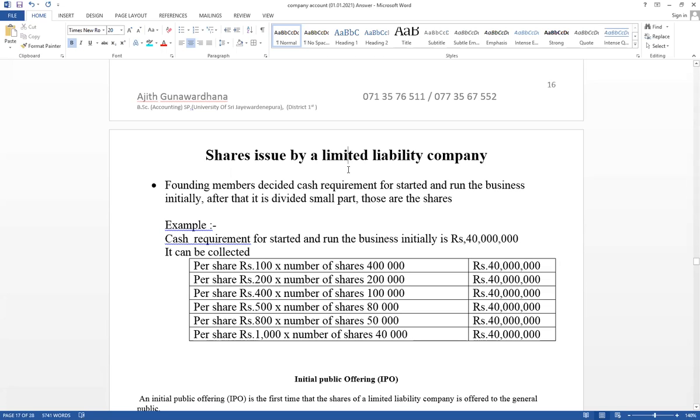Before thinking about share issues, think a little about proprietorship. Cash introduced by owner as a capital. Cash account debit, capital account credit. And think about partnerships. Cash brought by partners, cash account debit, partners capital account credit. That is a way to collect money to run the business.